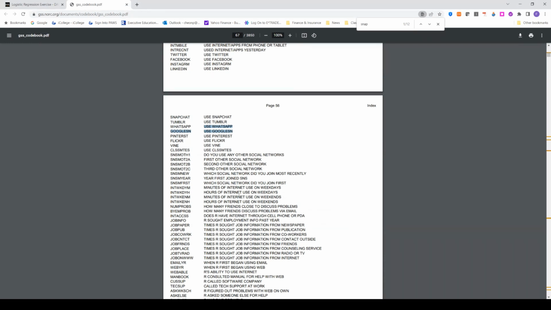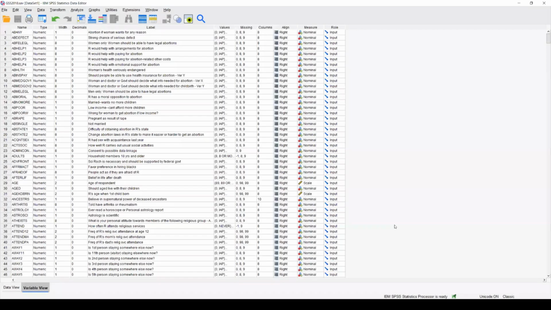So you can use the codebook and the CSV file I posted to find the right question. Or if you have SPSS, I believe any GSU student can access SPSS. If you use SPSS, open the file I posted, or go to the GSS website and download the recent file.